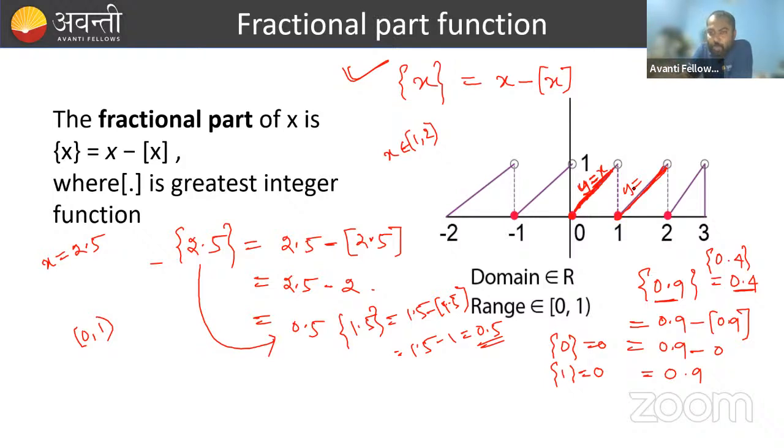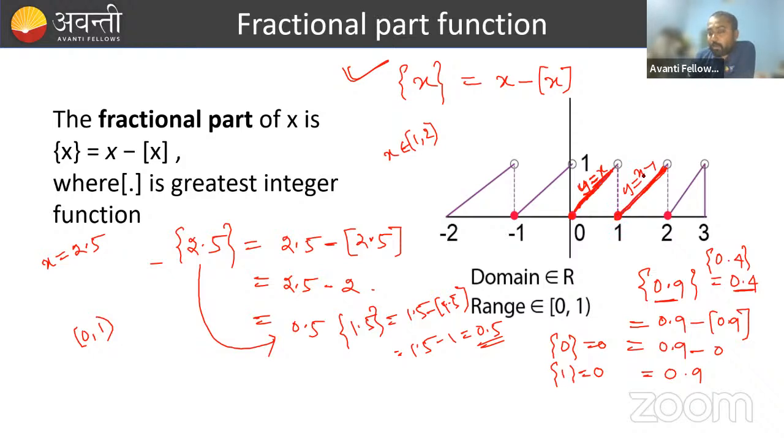So what should be the graph of this red line in between 1 to 2? It is y is equal to x minus 1. Yes or no? If you take 1, you get 0.